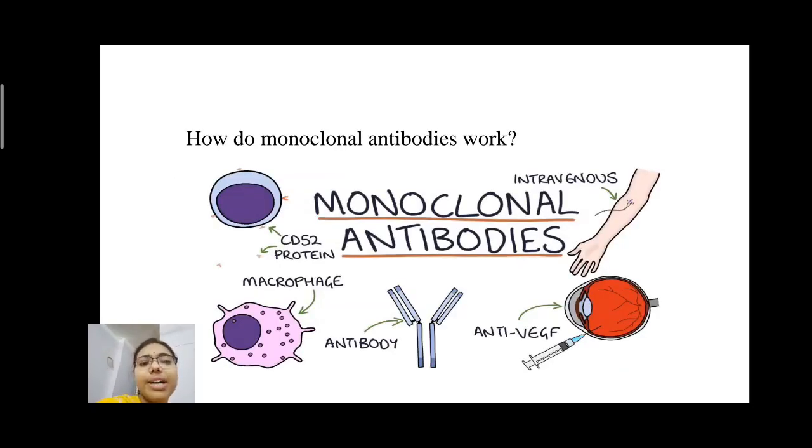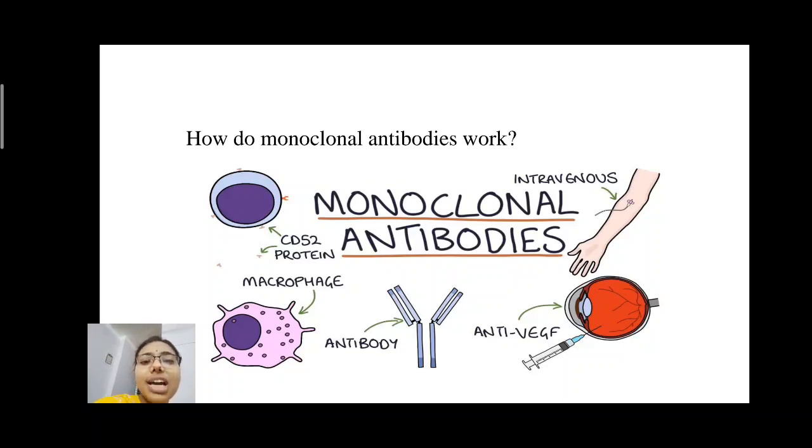Now the mechanism of monoclonal antibodies. Mainly monoclonal antibodies work by identifying a specific protein. A specific monoclonal antibody identifies a specific type of protein.